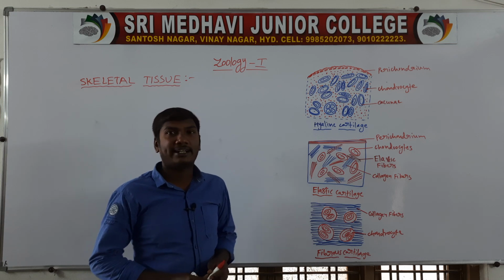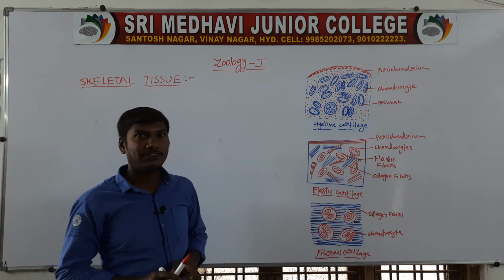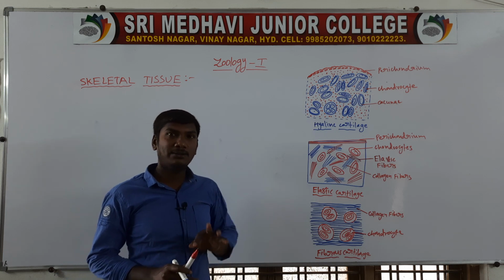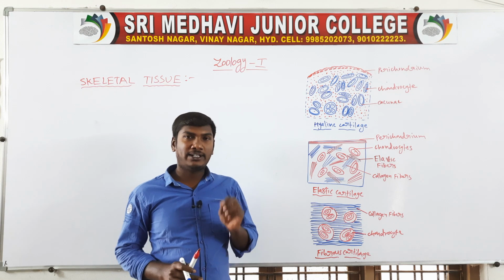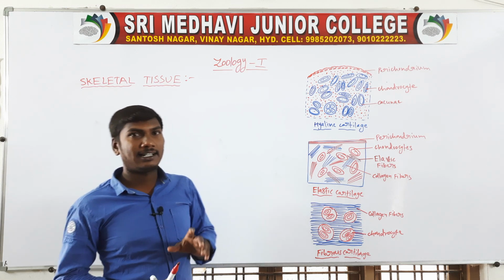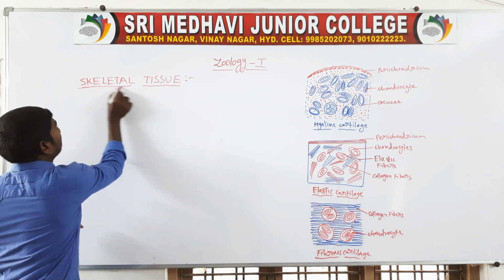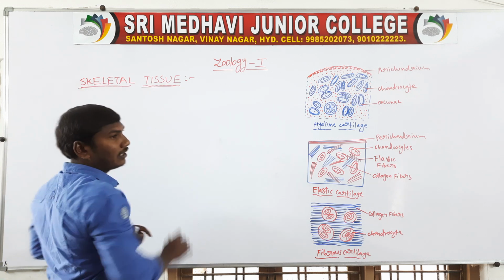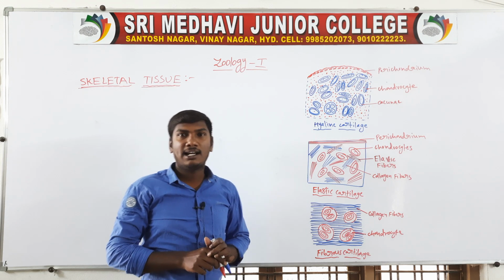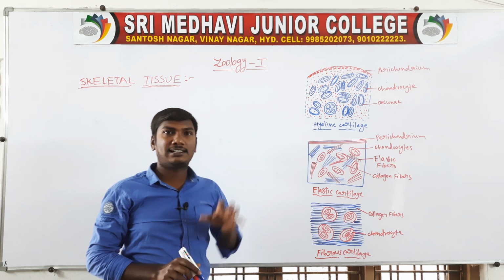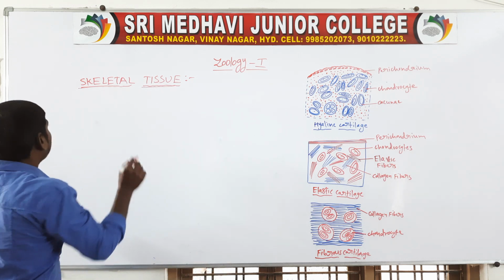Today's topic is connective tissues. In the previous class we discussed connective tissues, which are divided into three types: connective tissue proper, fluid connective tissue and skeletal connective tissue. So today's topic is skeletal tissue. Skeleton means bones. Our body is supported by bones, and those bones are called the skeletal tissues.